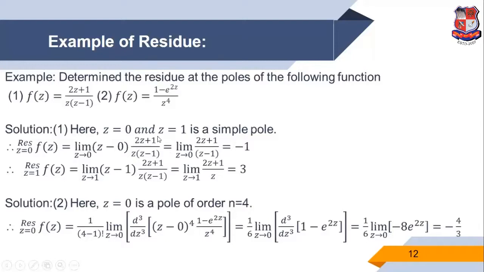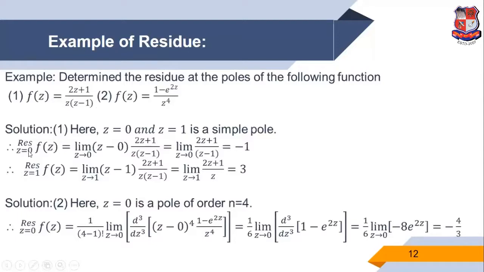So the remaining term is the limit as z tends to 0 of (2z plus 1) upon (z minus 1). We input 0, then we get the answer minus 1. So minus 1 is the residue of this function at the point z equals 0.